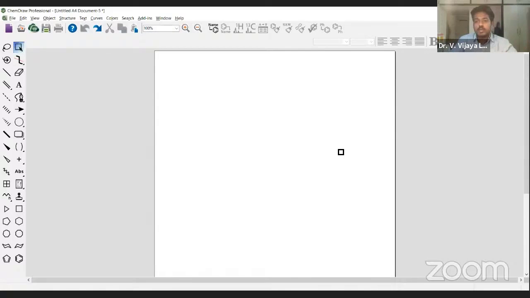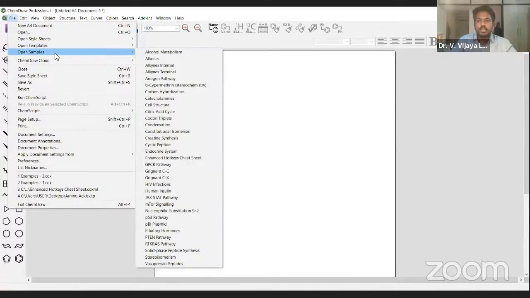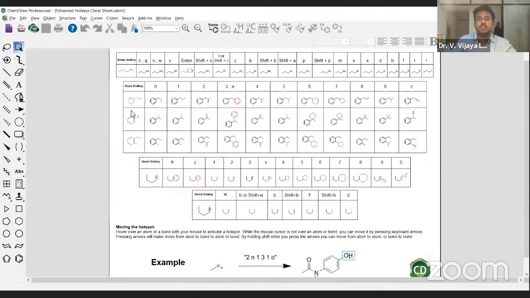Then after that, the most important thing that I would like to move on to today, because I have promised you yesterday that today I'm going to concentrate on the shortcut formulas. The main shortcut formulas that help you draw the structures quite easily: go to the File menu and go to Open Samples. There you will find the Enhanced Hotkeys Cheat Sheet. This is something very important. Just click that.